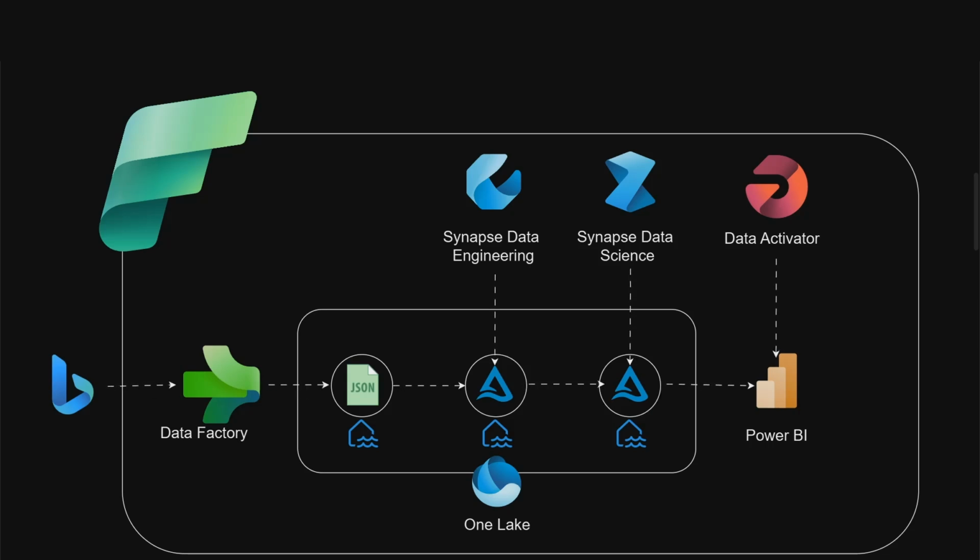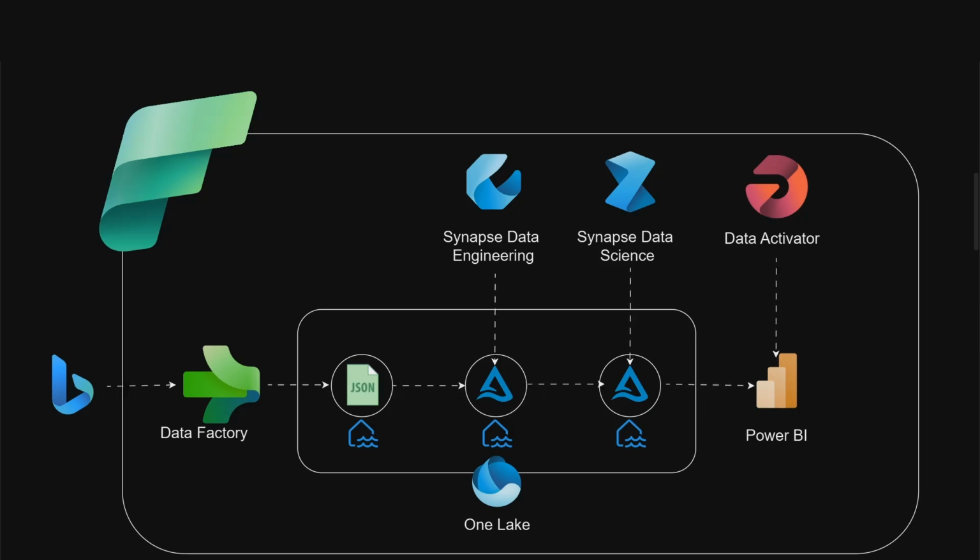So in our use case, if you remember, at the data science step of the project where we use the model, we are able to get news and tell whether the news is positive, negative, or neutral. So where does the Data Activator come in? The Data Activator can be used to set up an alert, so for example, if the news is negative, an alert can be triggered.